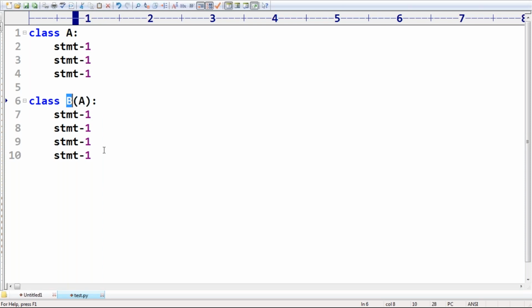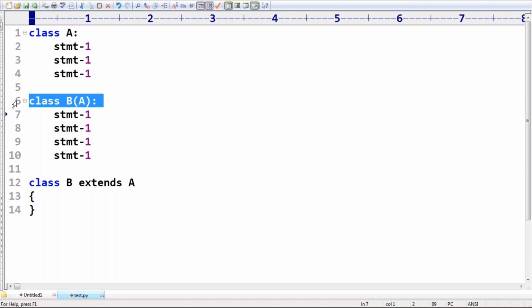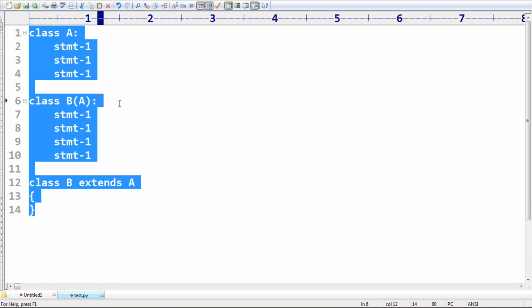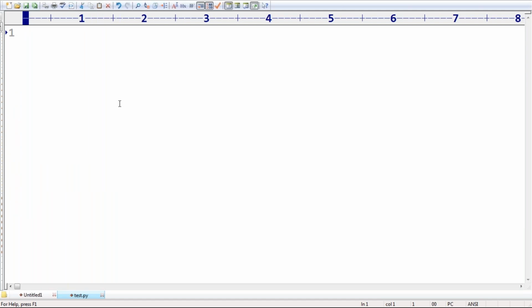Most of the people are coming from a Java background, right? In Java it is class B extends A. The equivalent line in Python is this code. Within brackets, if I take something, it means you are extending, you are creating a child class for this class. That is considered by default.